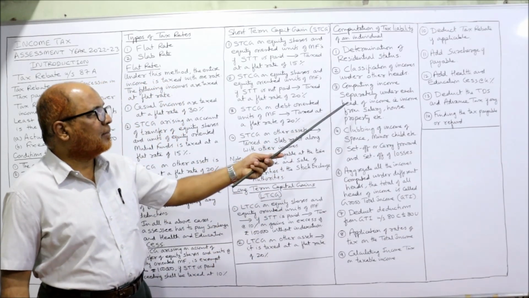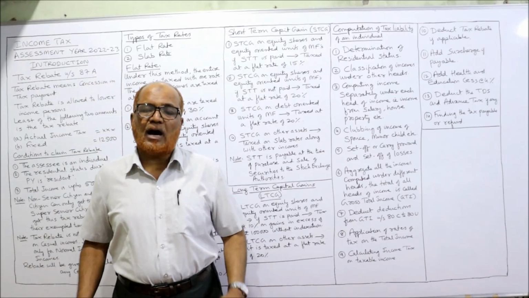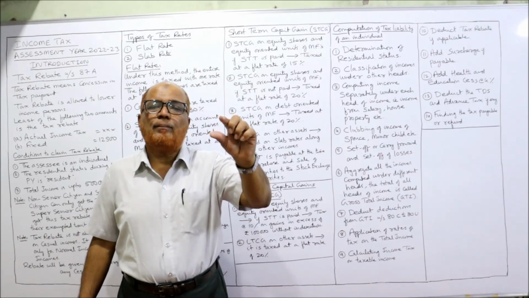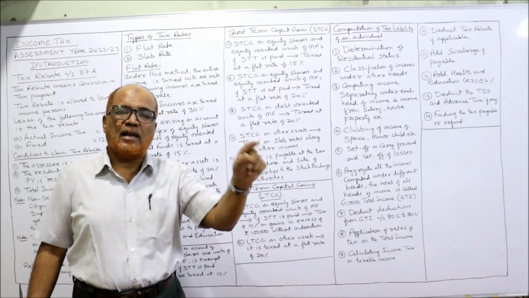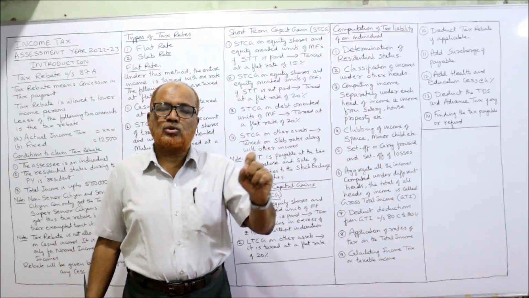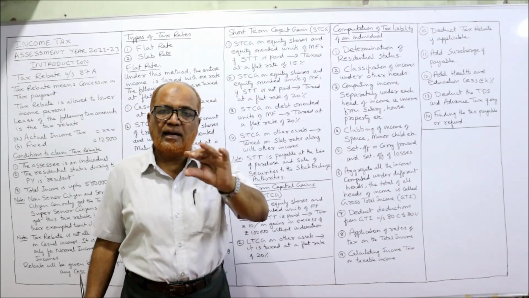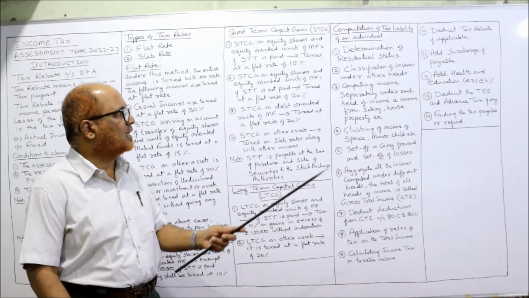Next, computing income under each head of income, that is income from salary, income from house property. After finding out the different sources of income, we have to compute the income under each head. How much is the income from salary? How much is the income from house property? How much is the income from business and profession? Like that, individually, separately, we have to compute the income under each head.